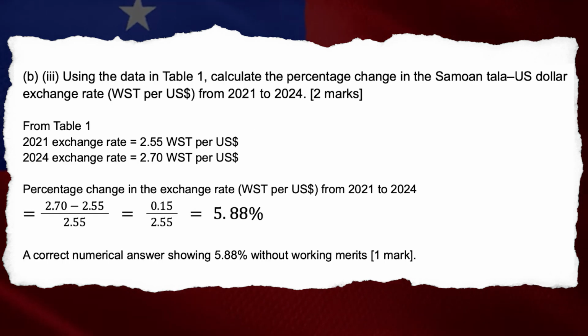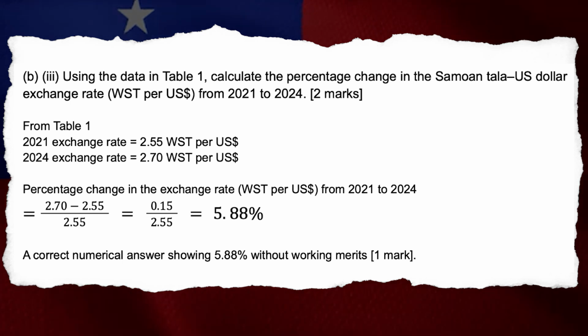B3. Using the data in Table 1, calculate the percentage change in the Samoan Tala US dollar exchange rate, WST per US dollar, from 2021 to 2024. 2 marks. From Table 1, 2021 exchange rate equals 2.55 WST per US dollar. 2024 exchange rate equals 2.70 WST per US dollar.